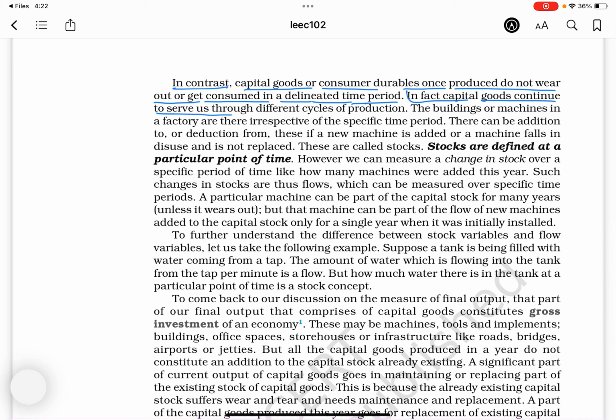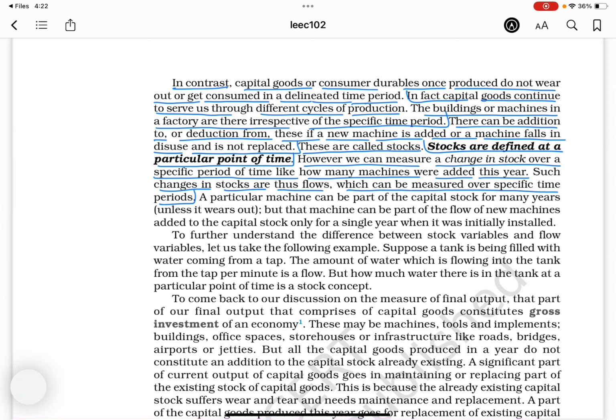In fact, capital goods continue to serve use through different cycles of production. The buildings or machines in a factory are there irrespective of a specific time period. There can be addition to or deduction from these if a new machine is added or a machine falls into disuse and is not replaced. These are called stocks. Stocks are defined at a particular point of time. However, we can measure a change in a stock over a specific period of time, like how many machines were added this year. Such changes in stocks are thus flows, which can be measured over specific time periods.